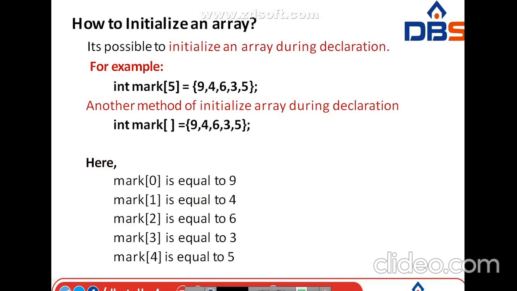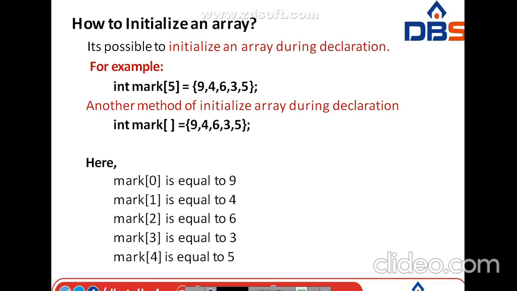So how are we going to initialize the array? Here is the syntax for initialization of an array. It is possible to initialize an array during declaration. Here, how we declare is: first of all the data type, followed by the array name. Within the bracket I write the array size, then equal to, and within the curly brackets I write the values. Here, into marks of 5, I write the 5 values, that is 9, 4, 6, 3, 5.